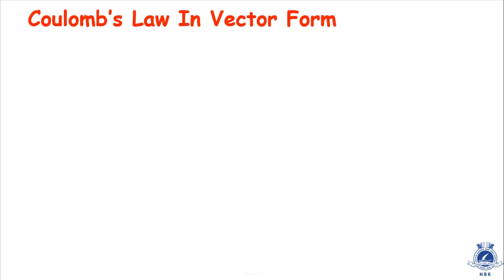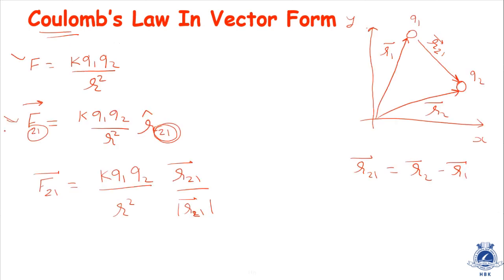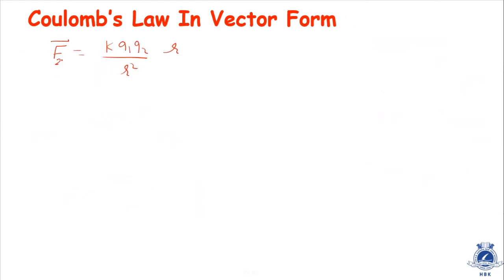Now let's proceed further. Yes, I have written in the previous slide that F is equal to K Q1 Q2 by R square into the unit vector. We have taken it from 2 to 1. See, this is 2 to 1. So we will write this is the force from 2 to 1, and here we have to write 2 to 1.